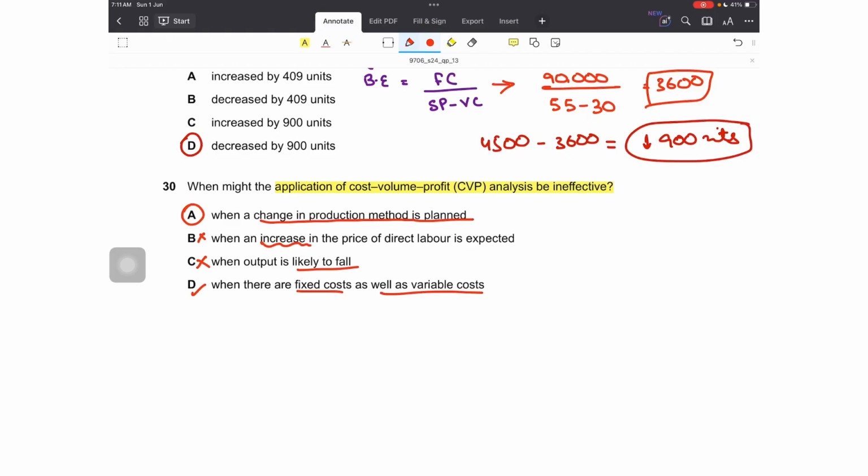For instance, if it is following a labor intensive method or a capital intensive method, that won't change during the production or when other changes are being applied. The rest can be implemented to find out different results. So these are all not right, B, C and D.